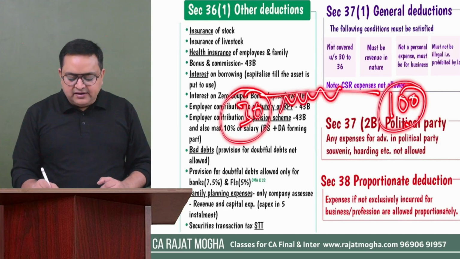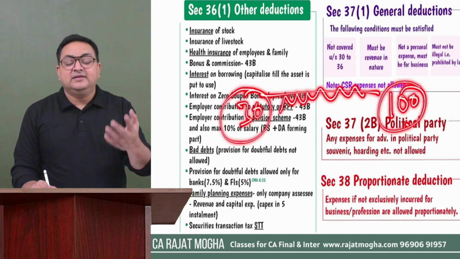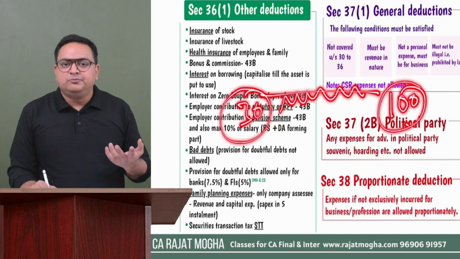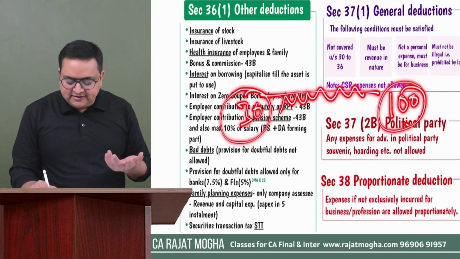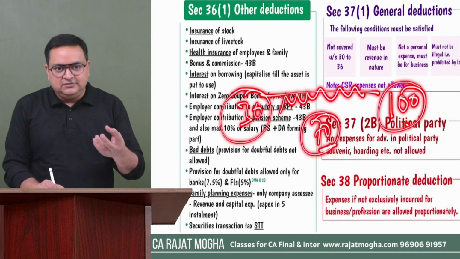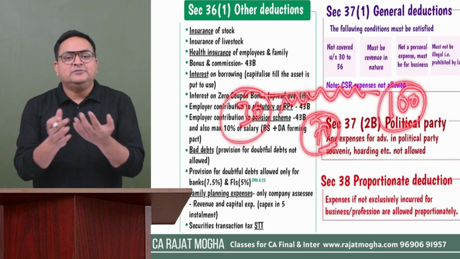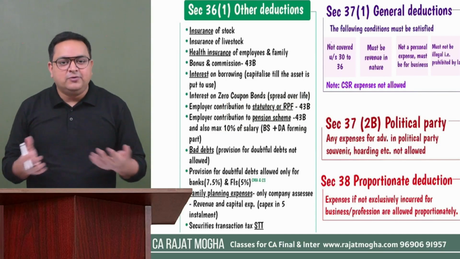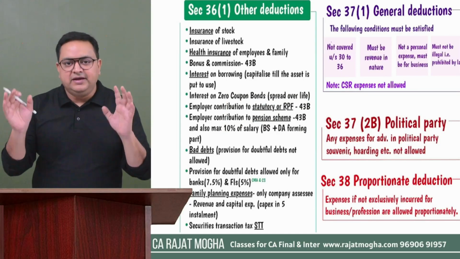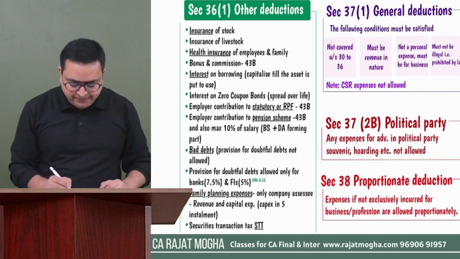So although we will not pay interest during this particular period, that is the reason they are called zero coupon bonds. But actually, the person who has issued these bonds is incurring expenses. How much? 70 rupees is the expense. So the 70 rupees expense which the assessee is incurring will be spread over the life of the bond. So whatever portion falls in our previous year, we will give that deduction proportionately.